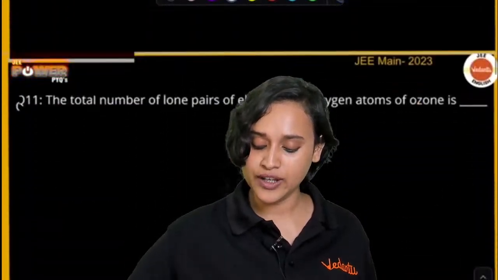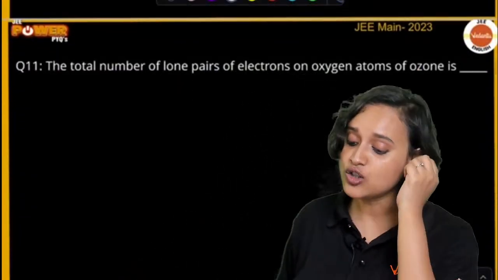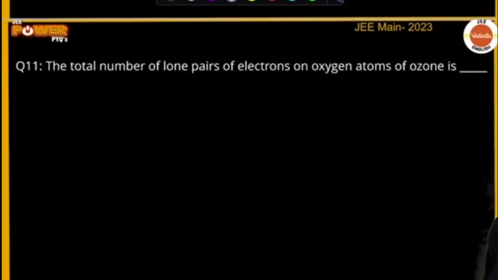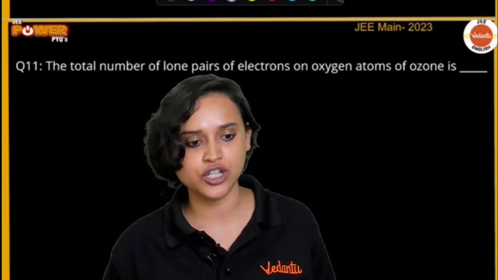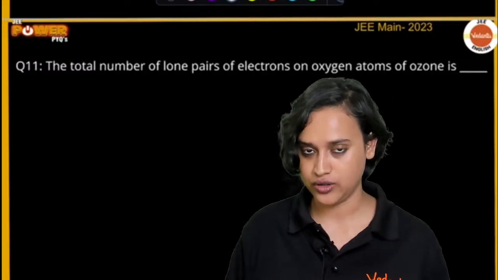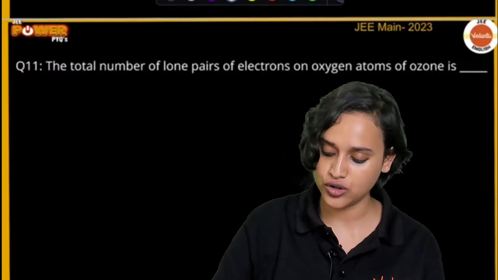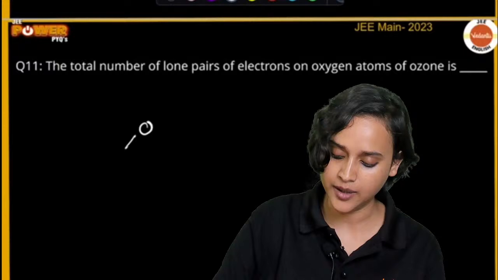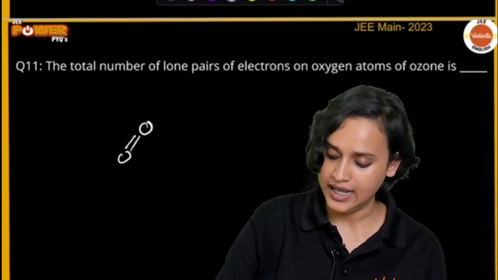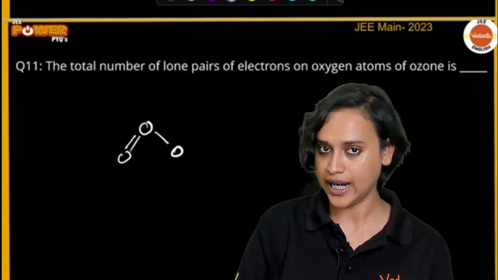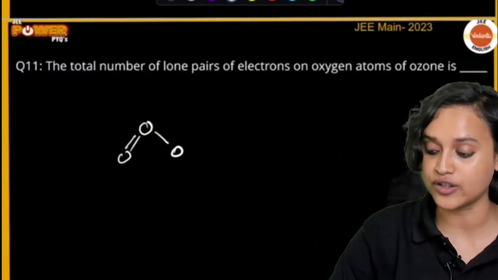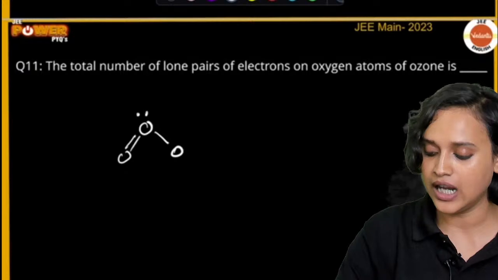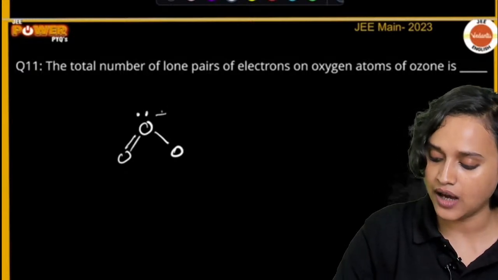Moving on, guys. The next question is the total number of lone pairs of electrons on oxygen atoms of ozone. Let us draw the structure of ozone. We have O here, a double bond to O here, and a single bond to O here. Looking at the lone pairs, here we have one lone pair and a plus sign.